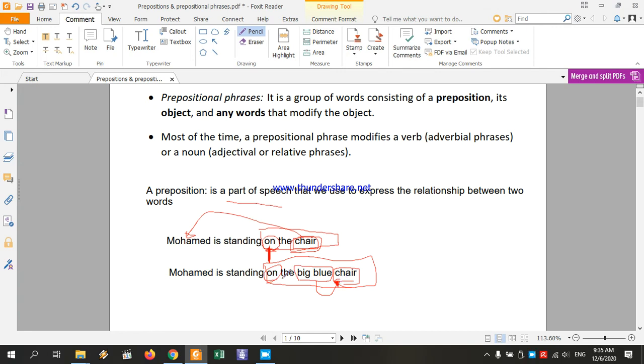So this is the prepositional phrase. It has a preposition, which is on, it has an object of the preposition, which is chair, and as optional, it may have another word that modifies the object of the phrase.